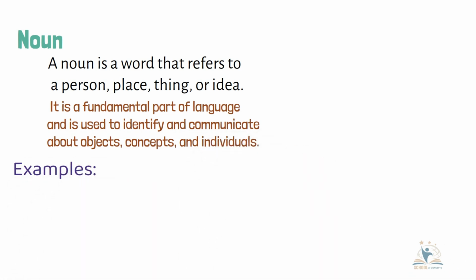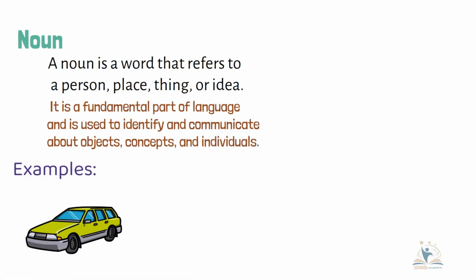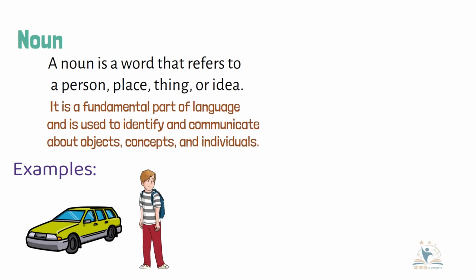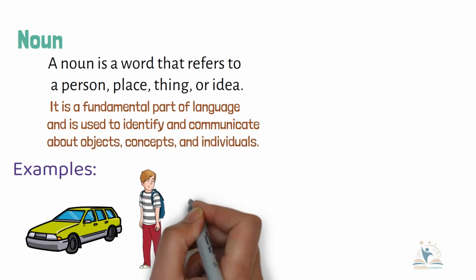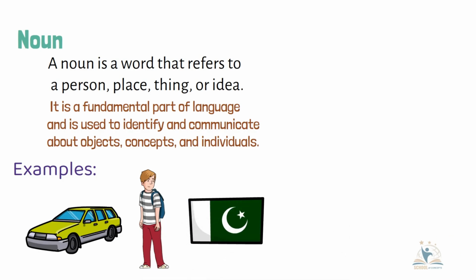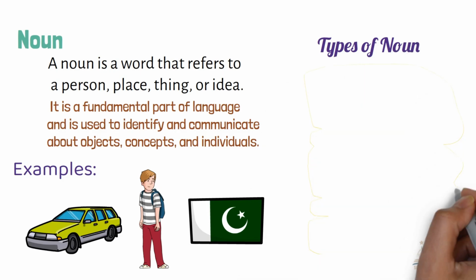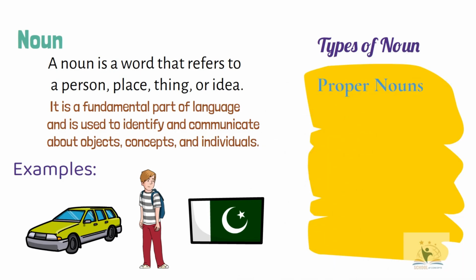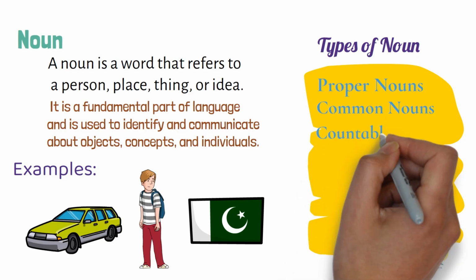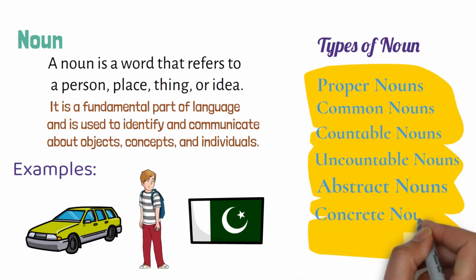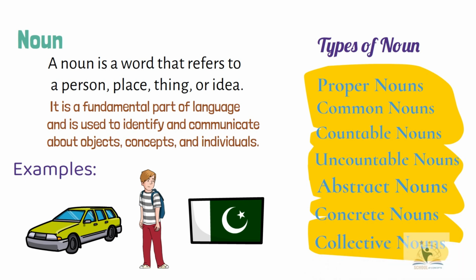For example, car is a noun as it represents a thing. Boy is a noun as it represents a person. And Pakistan is a noun as it represents a place. Types of noun. Noun has the following types: proper nouns, common nouns, countable nouns, uncountable nouns, abstract nouns, concrete nouns, and collective nouns. Now we are going to discuss all these types of nouns in detail.